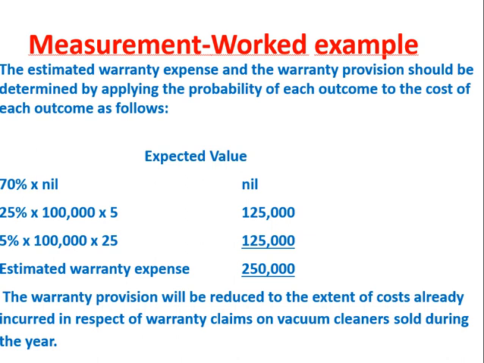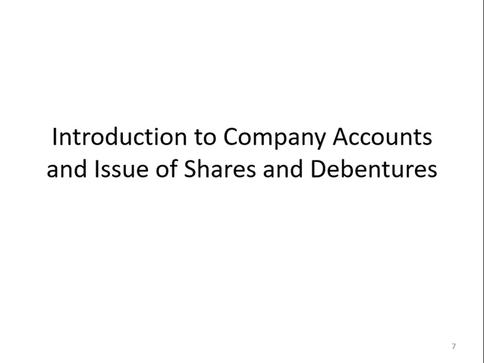Now 25% will have minor defects. So 25% of 1 lakh units, you will calculate, will be around 25,000, and 25,000 will have a cost of 5 rupees each. So 25,000 into 5 will give you 1 lakh 25,000. Now the same for 5% of 1 lakh, which will be approximately 25 units. So again 1 lakh 25,000. So the estimated warranty expense will be somewhere around 2 lakh 50,000. Now you have to make a provision of this 2 lakh 50,000.